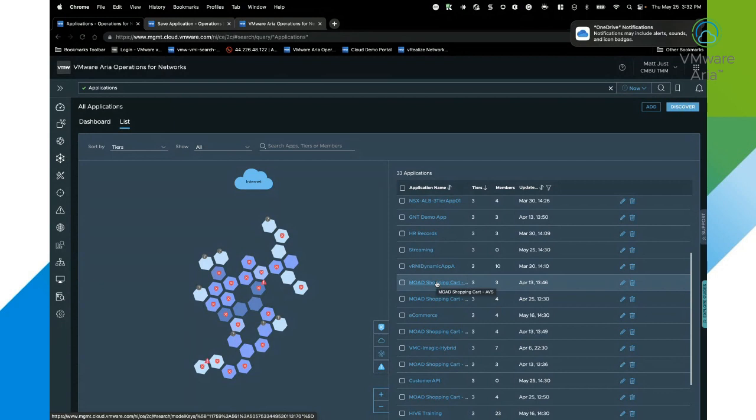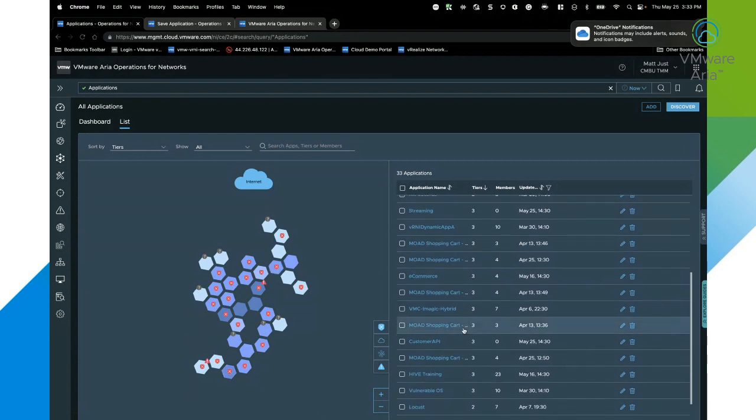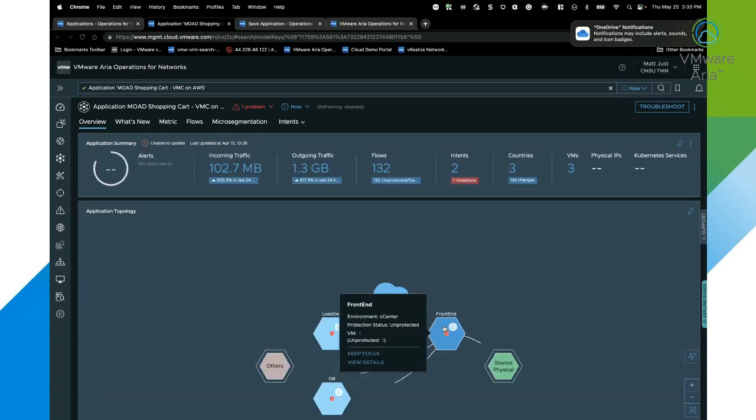So whether those applications live in your on-premises data center, hybrid cloud, VMware cloud, across hyperscalers, or even in native public cloud, we're going to see all those applications in one application list that allows us to click in and look at those applications and performance monitoring, troubleshooting, and so on, and also plan for migration if we were going to.